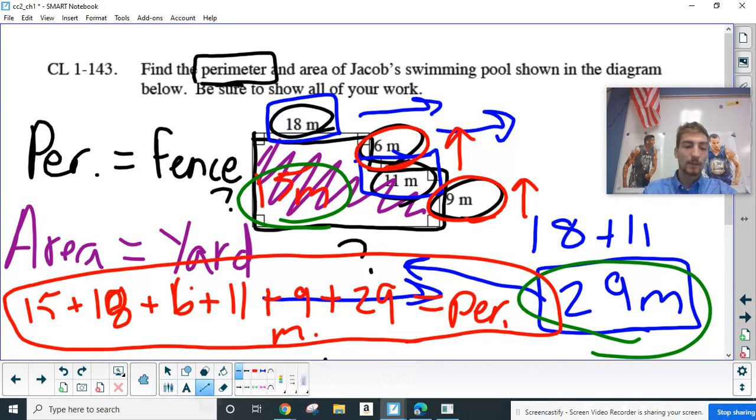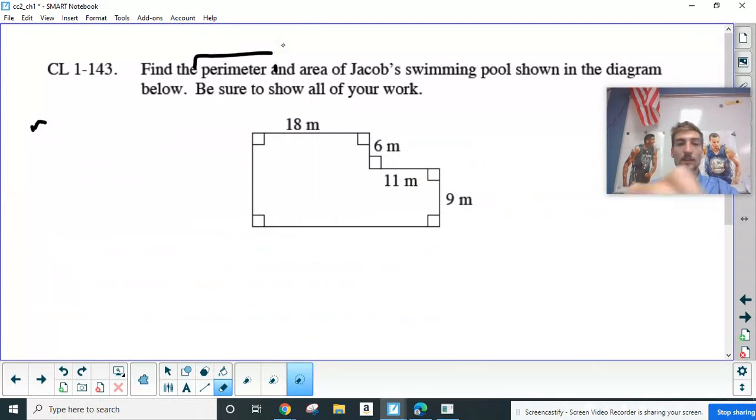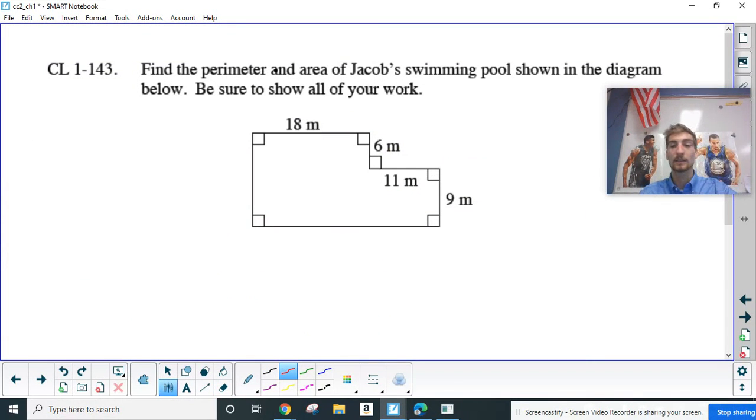Next we're looking at area. Let me get rid of all this. Area is a little bit tougher here. I notice it's not a rectangle, but can we find some rectangles inside of here?